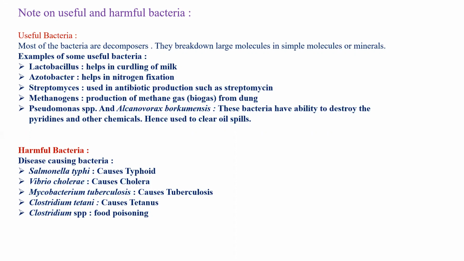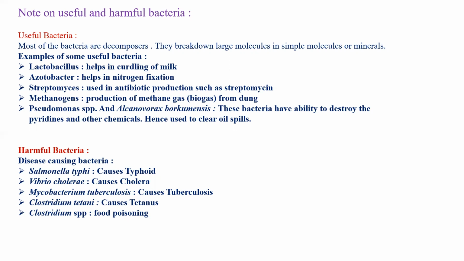Methanogens, production of methane gas, that is the biogas from the dung. Pseudomonas species, and Alcanivorax borkumensis. These bacteria have the ability to destroy the pyridines and other chemicals. So it is used to clear the oil spills. Oil spills, you all understand? See, usually in the trawlers, the big boats, oil leaks out in the sea. So to remove or to digest the oil, there are certain bacteria which are used.